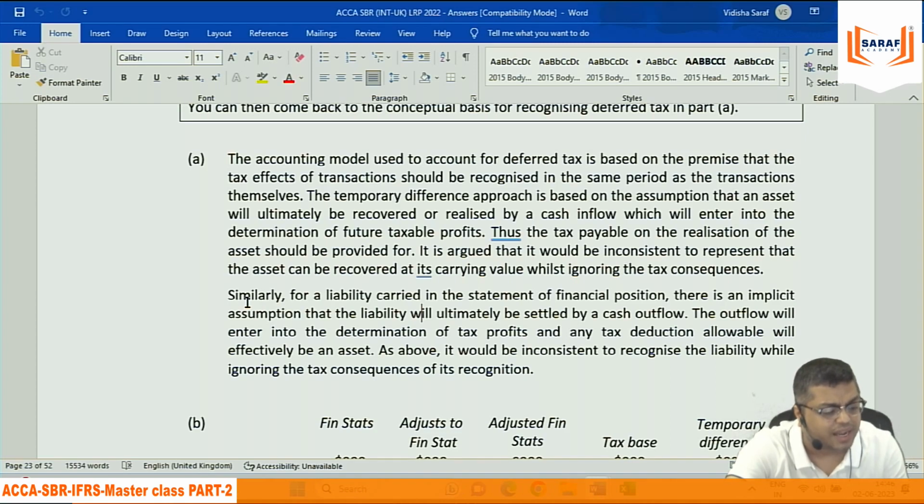Similarly, for a liability carried in the statement of financial position, there is an implicit assumption that the liability will ultimately be settled by cash outflow. The outflow will enter into the determination of taxable profits, and any tax deductible allowance will effectively be an asset. As above, it would be inconsistent to recognize the liability while ignoring the tax consequences.